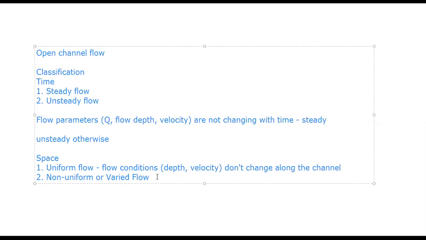Right? So I can still have non-uniform flow although the flow rate is not changing. You understand that? So this non-uniform flow, let us say if I have a channel in which the flow rate is the same, but the flow depth or the flow velocity are changing as a function of space. As I move from point 1 to point 2, the flow depth has changed, but the flow rate has not changed. Can you imagine that?